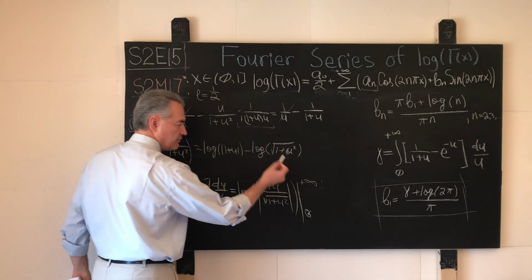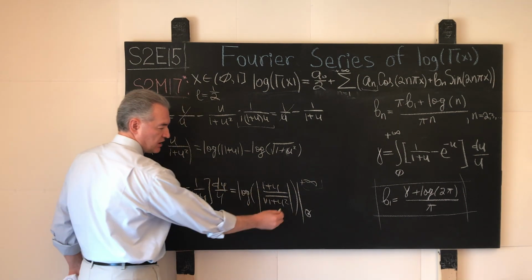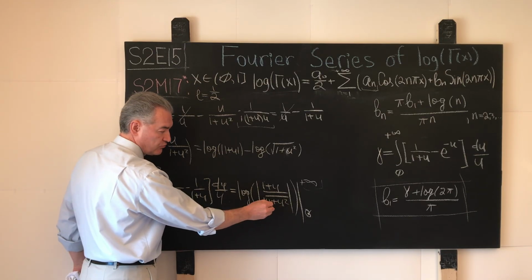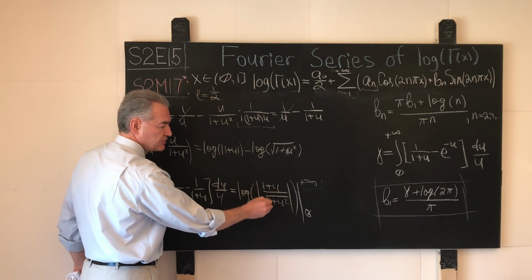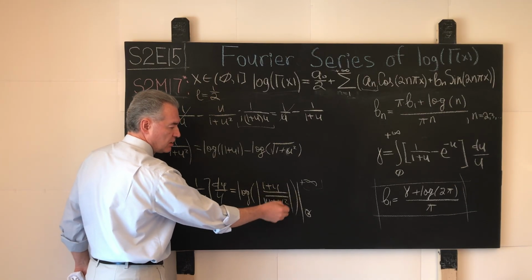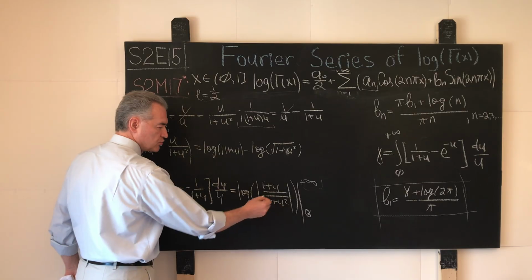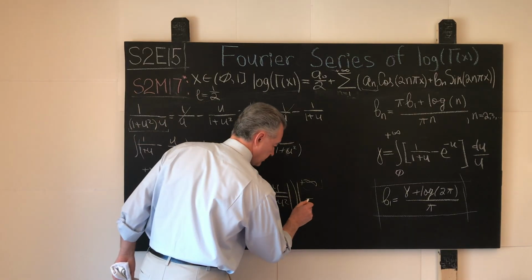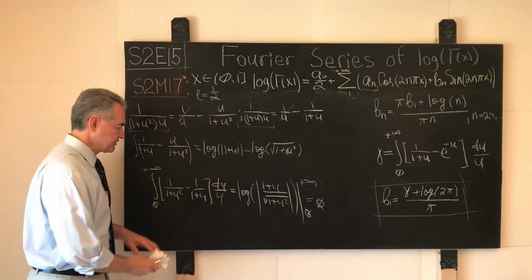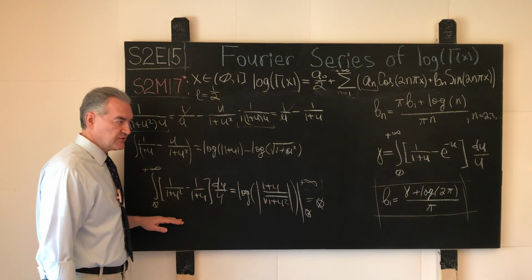At the upper boundary of integration, what do we have? u will be very large, u squared even larger. It overshadows the value of 1. Square root of u squared is again absolute value of u, so u over u is 1. Again, it's logarithm of 1, and it's 0. So this is the result that we had in the previous segment.